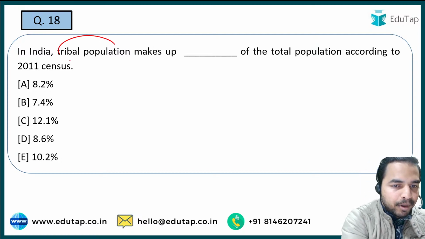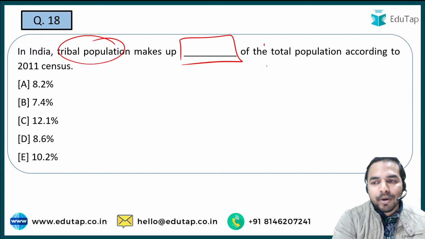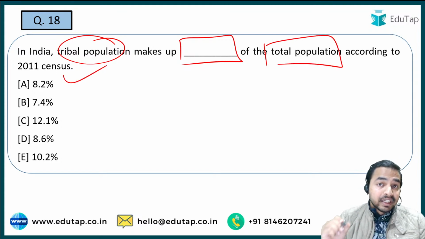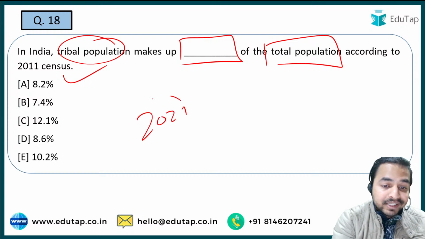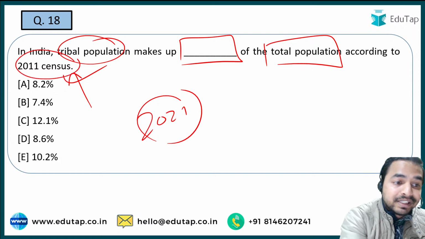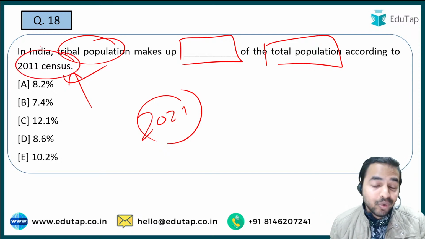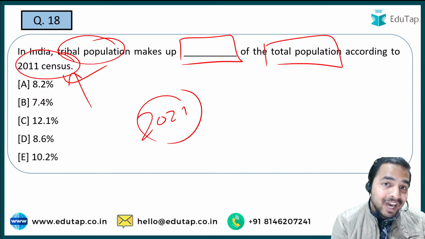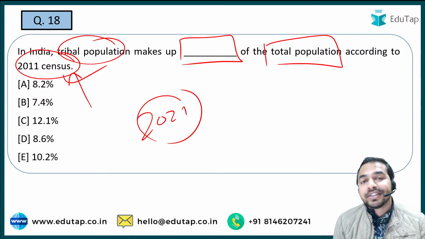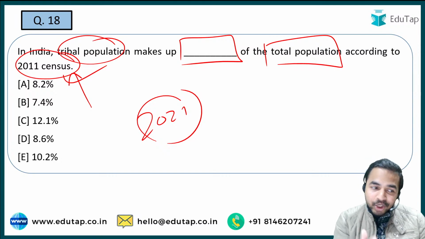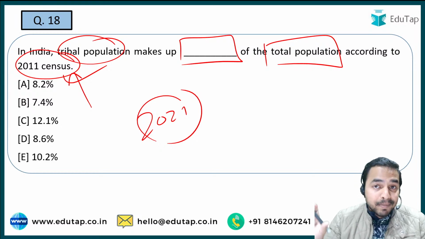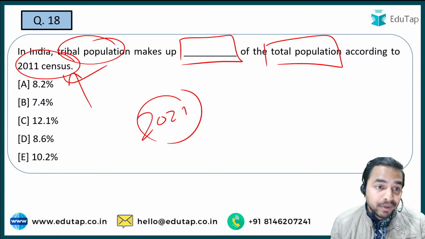In India, tribal population makes up blank percent of the total population according to the 2011 census. See guys, let me tell you that जब तक 2021 का सेंसस यहाँ पर रिलीज नहीं किया जाता है, तब तक के लिए 2011 census is the most important one, and we have seen questions coming from this census in the RBI and NABARD exams as well. So that is why you are required to cover this particular census very comprehensively. So now when I talk about this particular question, tribal population India के अंदर अगर हम बात करें कि इसका percentage from the total population, what is that?